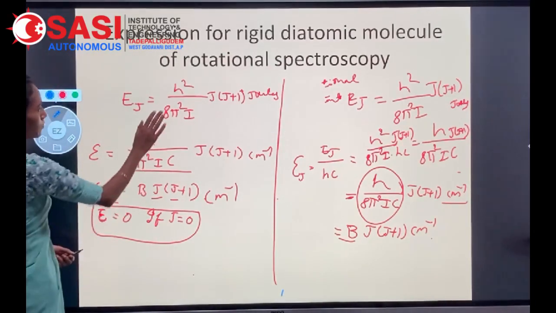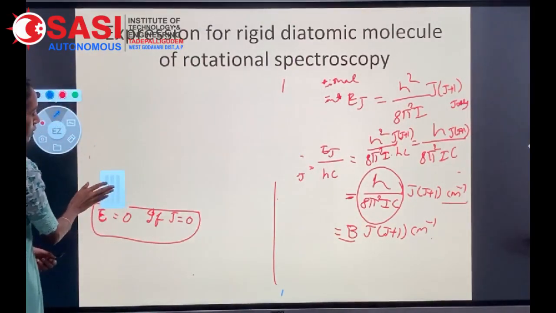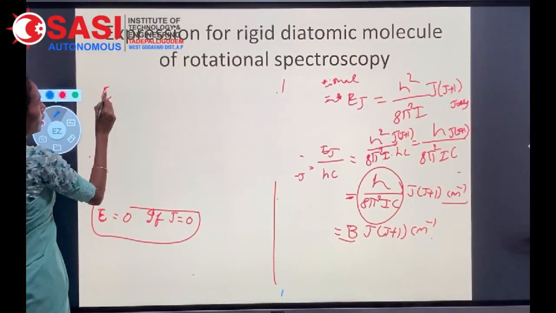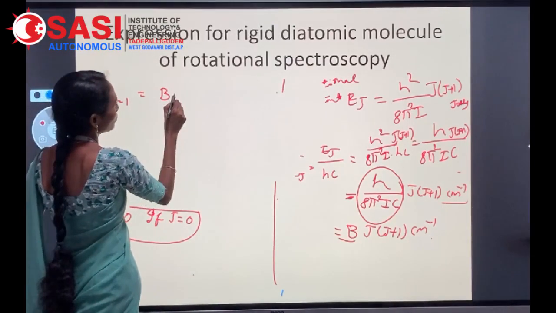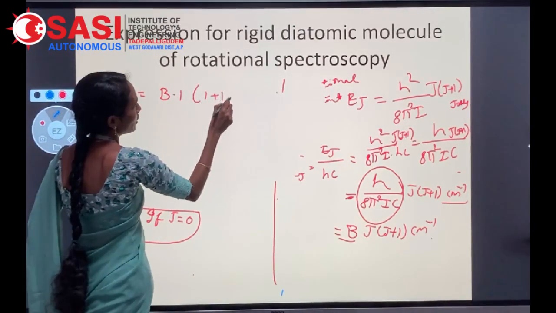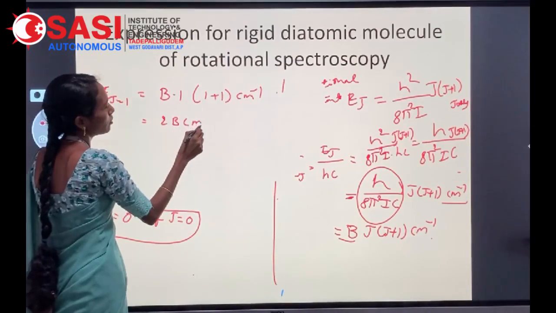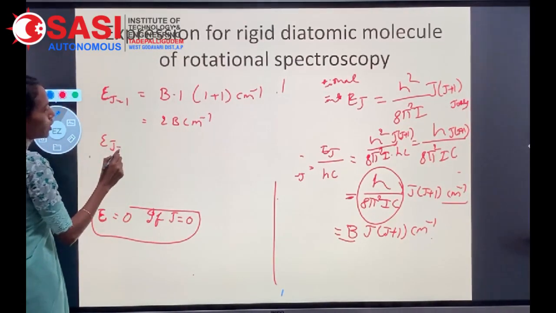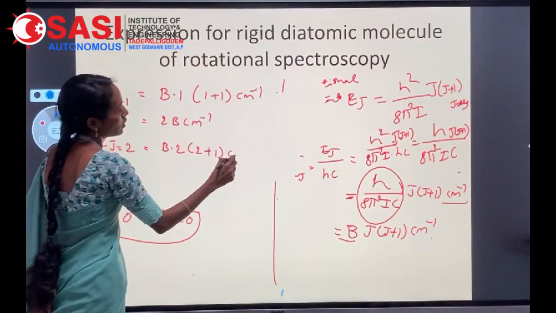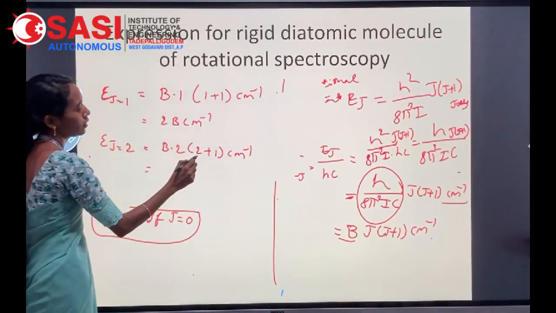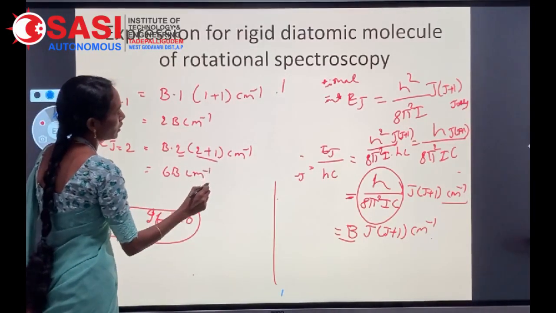If J is equal to 1, the energy is B into 1 into 1 plus 1 centimeter inverse, that is 2B centimeters inverse. If J is equal to 2, B into 2 into 2 plus 1, that is 3 into 2, 6B centimeters inverse.